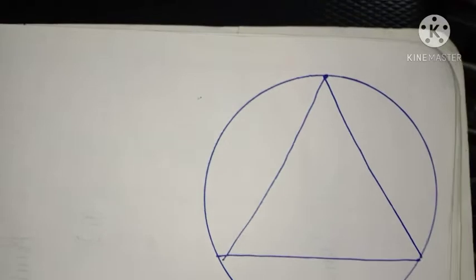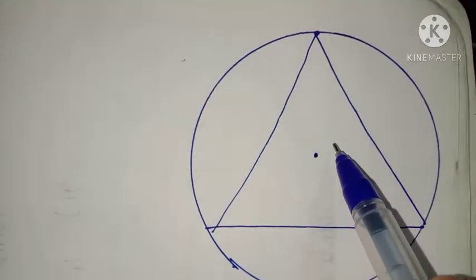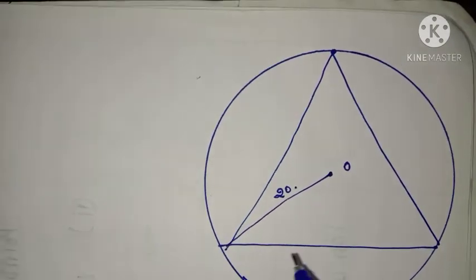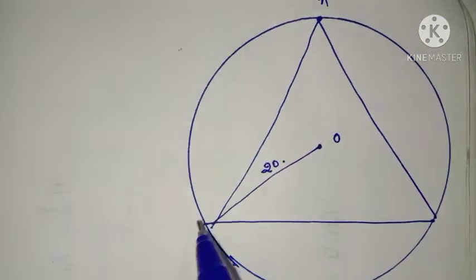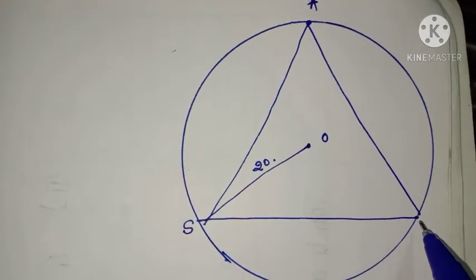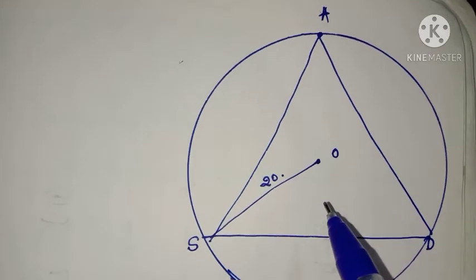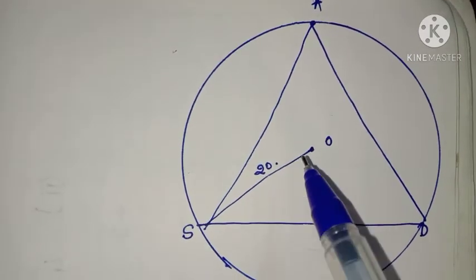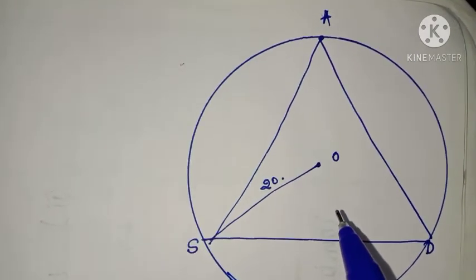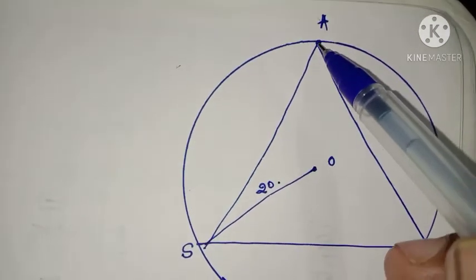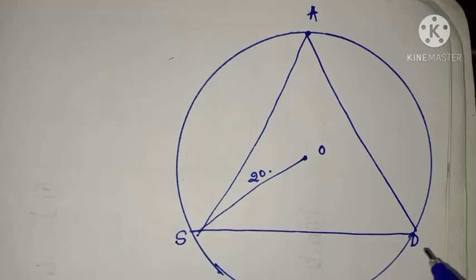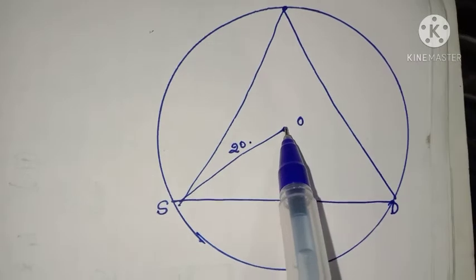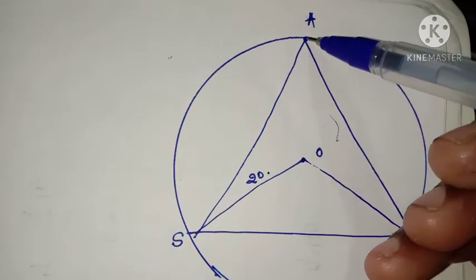Listen, a circular path of radius 20 meter. Suppose O is center, radius is 20 meter. 3 boys, Angur, Syed and David are sitting at equal distance on its boundary, each having a toy telephone in his hands to talk each other. So our question is to find the length of the string. So length of the string means we need to find AS or SD or AD because these three lengths are equal. So for this, let's join OD and OA.